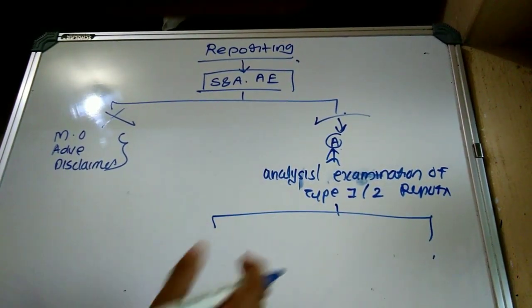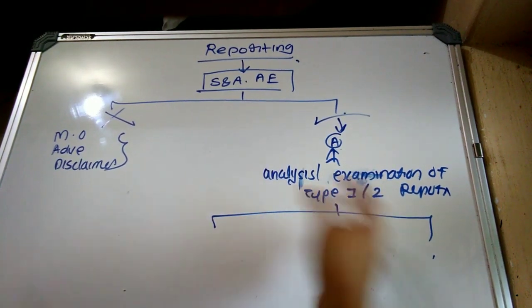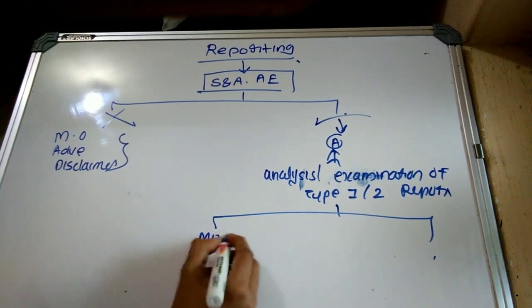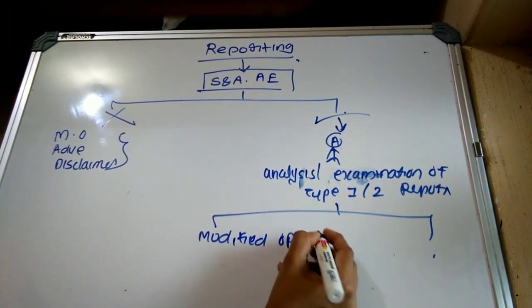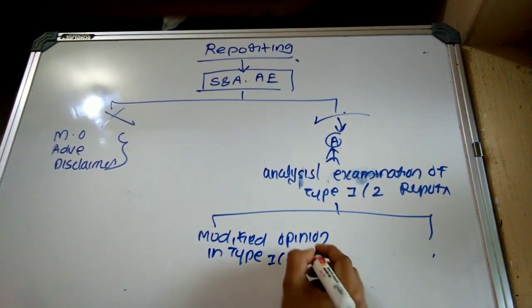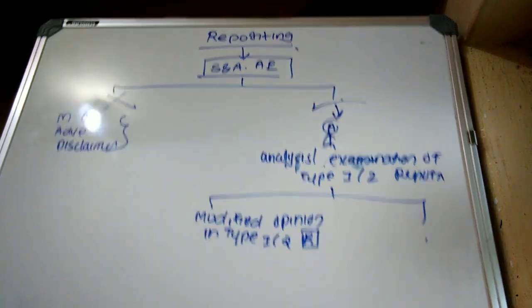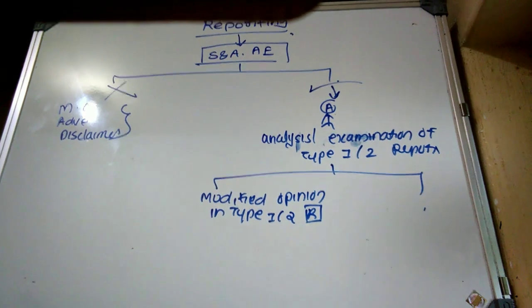Next we have to check whether a modified opinion exists in the type 1 report or type 2 report. Suppose there exists a modified opinion in the type 1 or 2 report. The type 1 or type 2 report is issued by the auditor of the service organization as per SAE 3402, right?